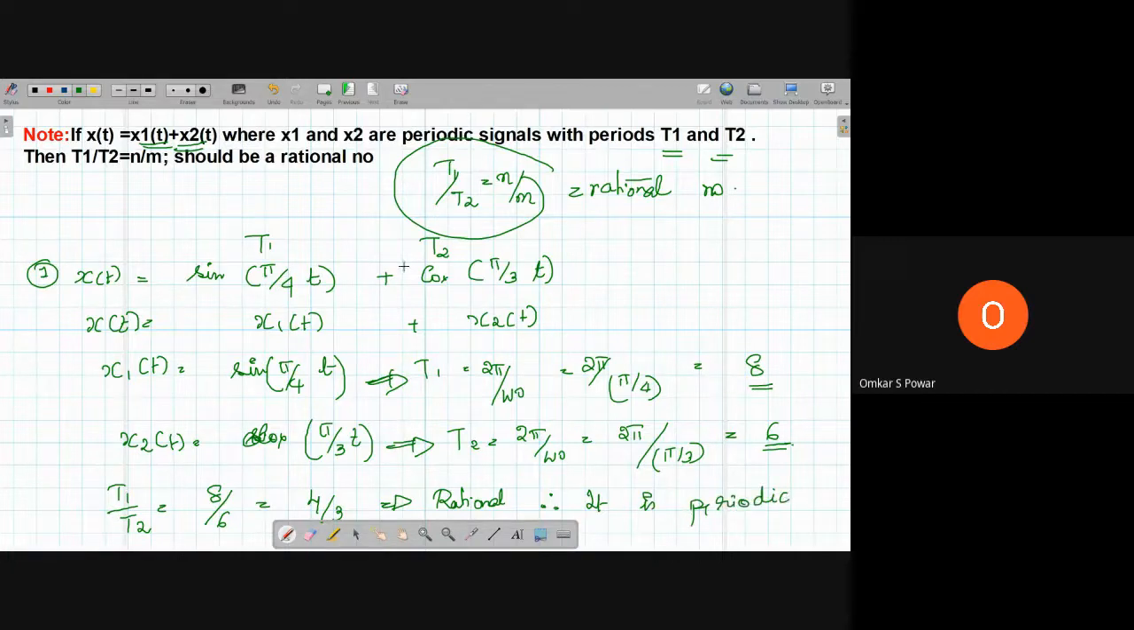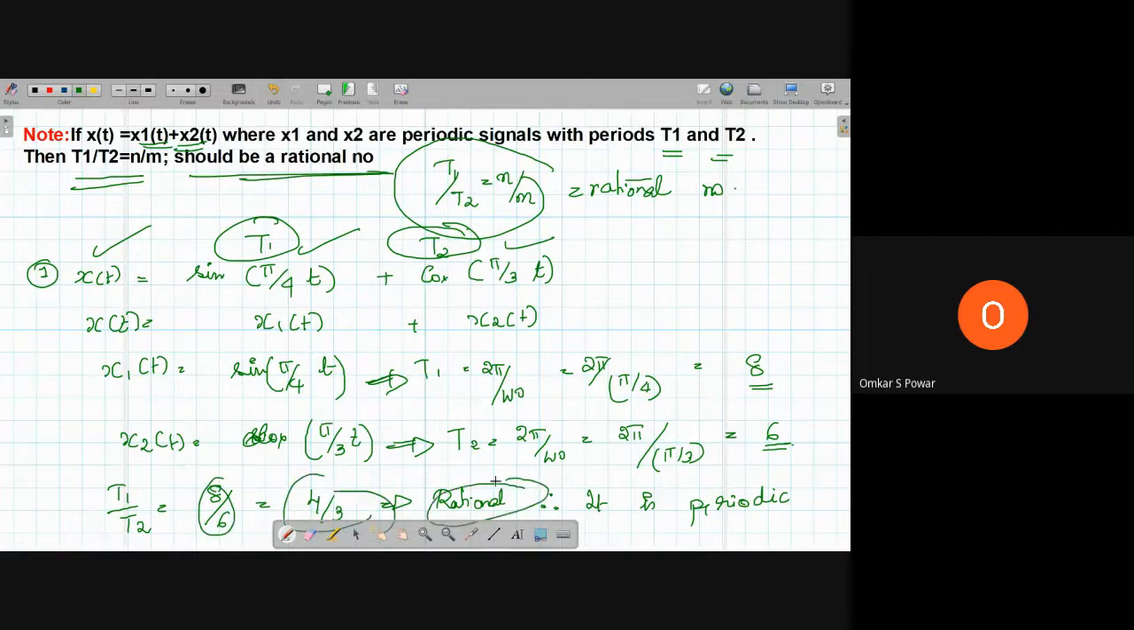So, we'll go to the definition back. If x is equal to x1 of t plus x2 of t, if they are periodic signals with period T1 and T2, then T1 by T2, which is equal to n of them, should be a rational number for a signal to be periodic. So I hope you have understood with this simple example. So I have found out whether the signal is periodic or not.